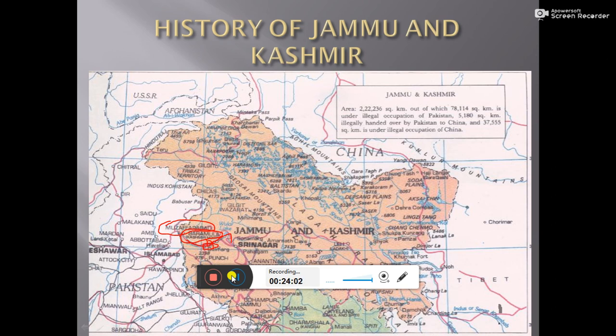So what happened at that time? Lord Mountbatten was having a problem. According to the new UN resolutions rule, no country can go into any other territory without its permission. So for making Jammu and Kashmir safe, there was one option for Raja Hari Singh: he had to sign the joining paper with India. One agreement was there.